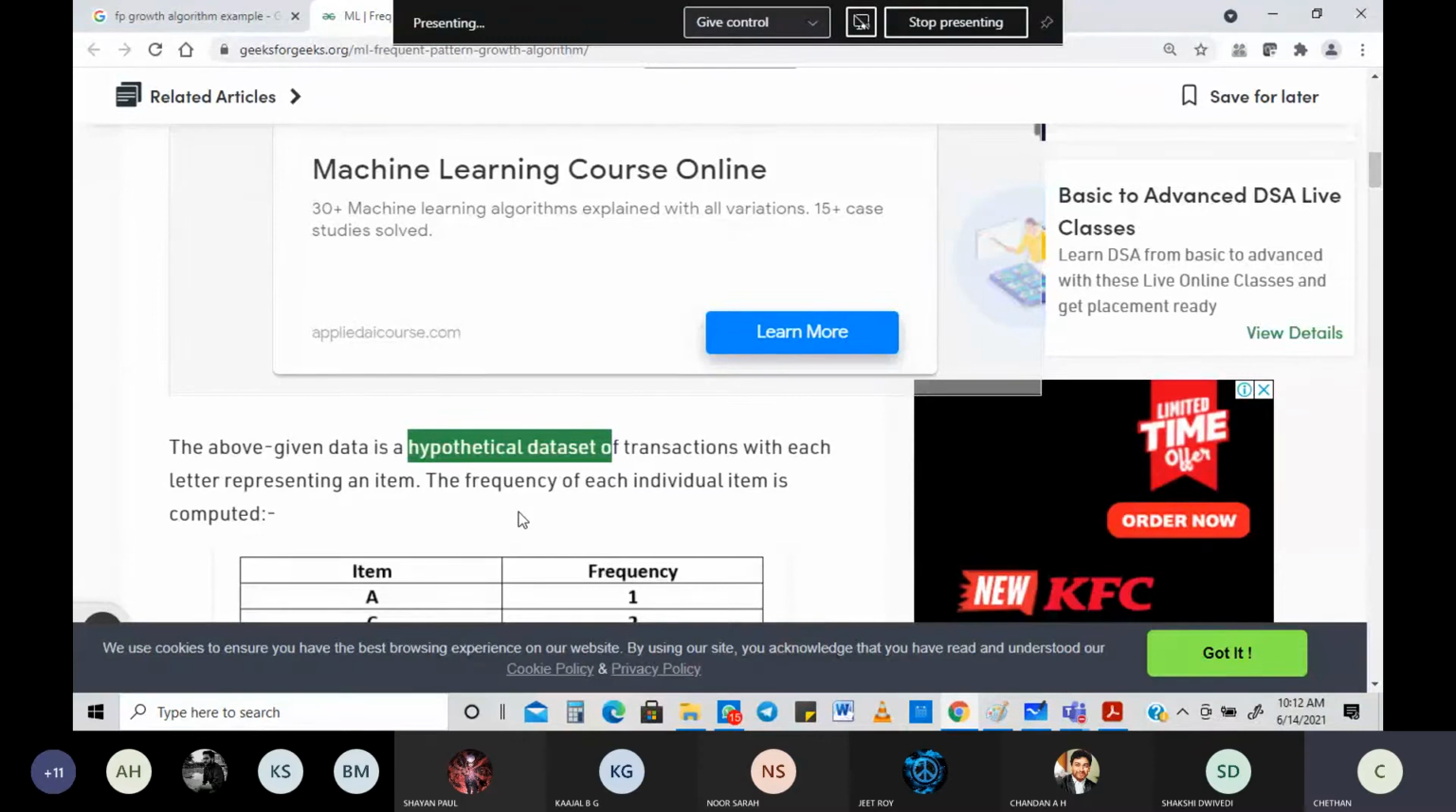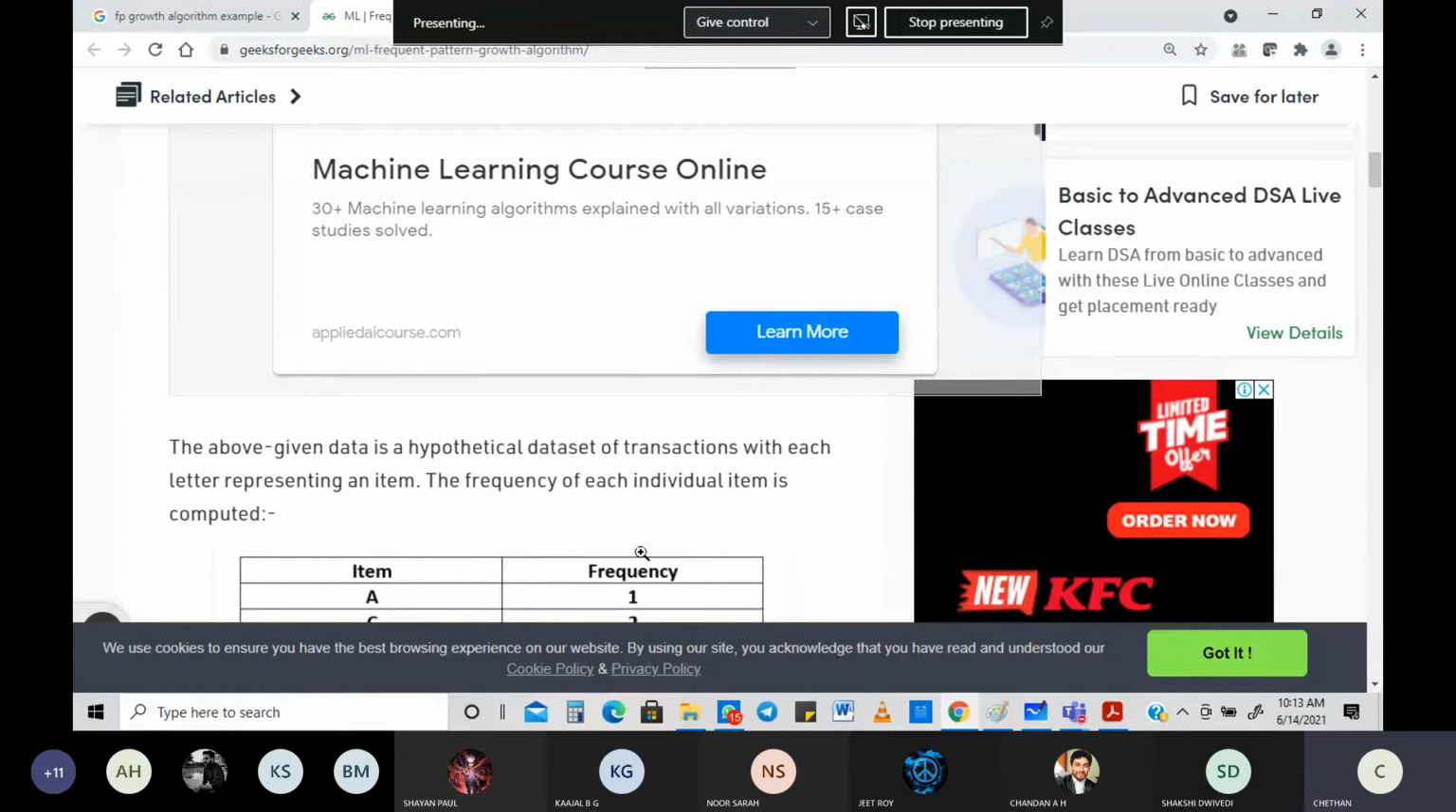Each letter is representing an item. We know that, it's common sense. The frequency of each individual item is computed. That's the first step. We are not going to end it here. We are going to take at least 2 to 3 examples before you learn it fully, just like your Apriori algorithm, 2 to 3 examples in detail. So the first step is that the frequency of each individual item is computed.